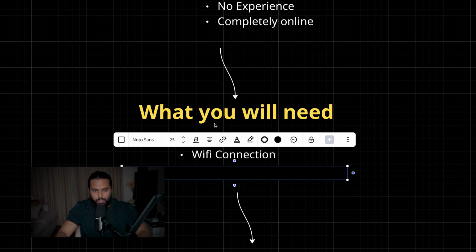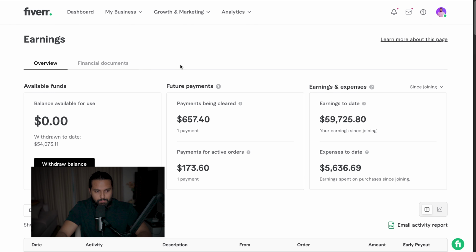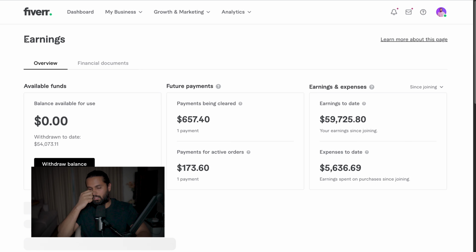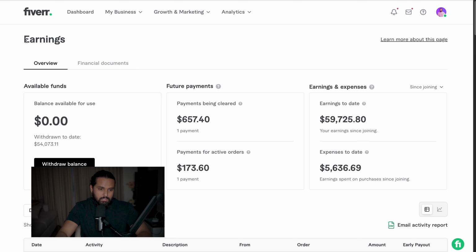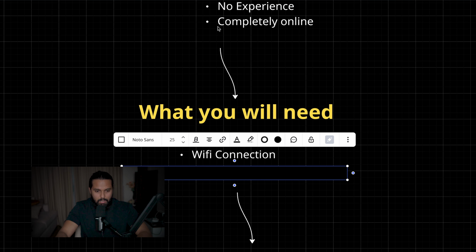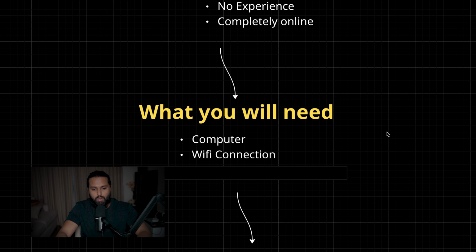Let me first show you my earnings dashboard to prove to you that I'm not making a false statement. This is my earnings dashboard. And as you can see, earnings to date is 59,725 US dollars. Let me just refresh the page to show you that it's not a screenshot, it's the actual website earnings dashboard page. And let me go back to the document again. As I said earlier, you just need a computer and a Wi-Fi connection to do this.